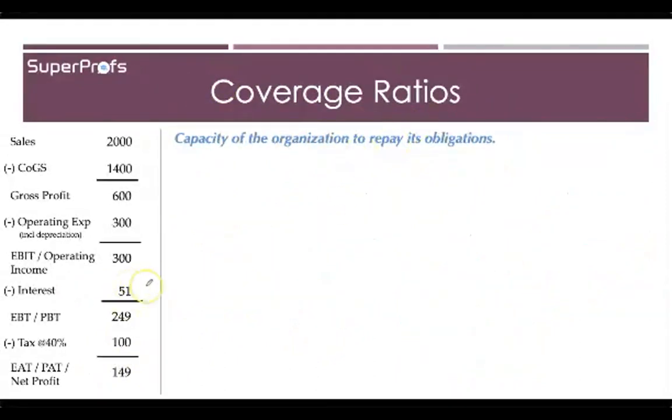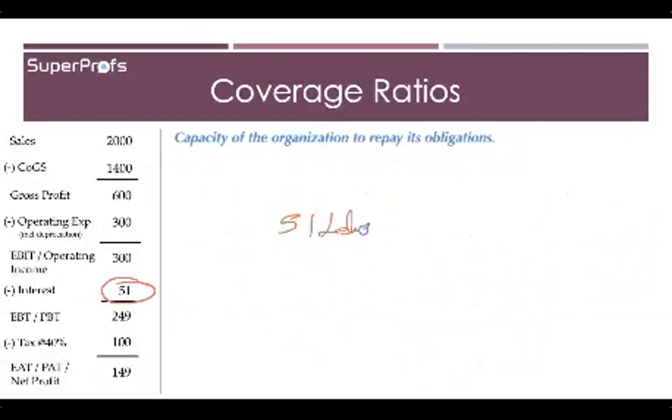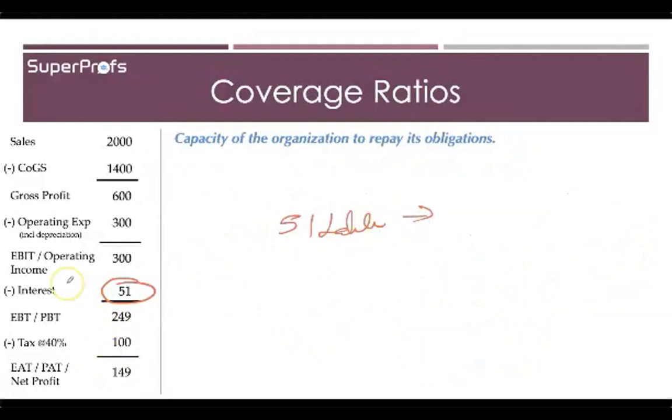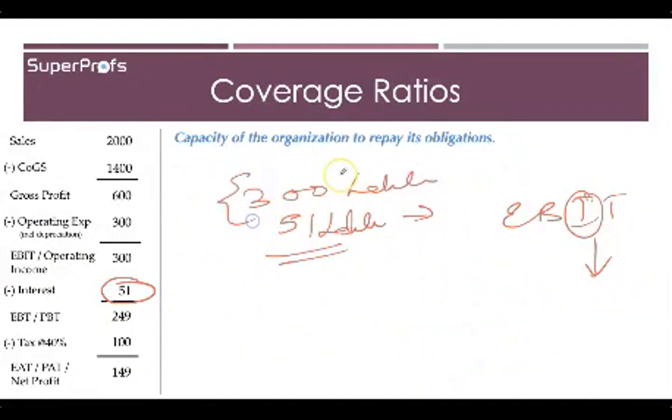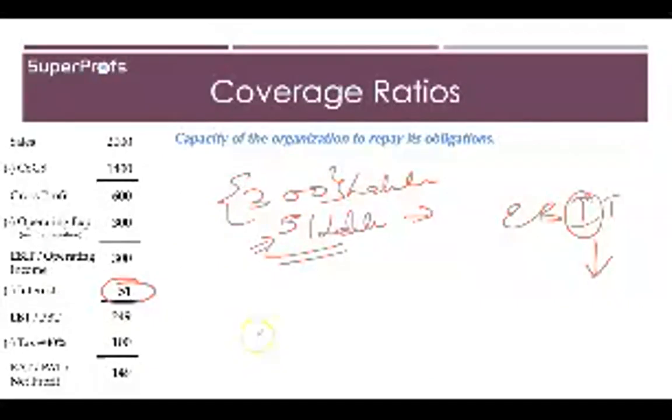For example, let's say that you have to pay this interest of 51 lakh rupees, and this needs to be paid from your operating income, from your EBIT, that is earnings before interest and tax, because then you will subtract the interest from here. If your EBIT is 300 lakh rupees and you have to pay just 51 lakh rupees, that means you have a surplus of earnings from which you subtract this interest.